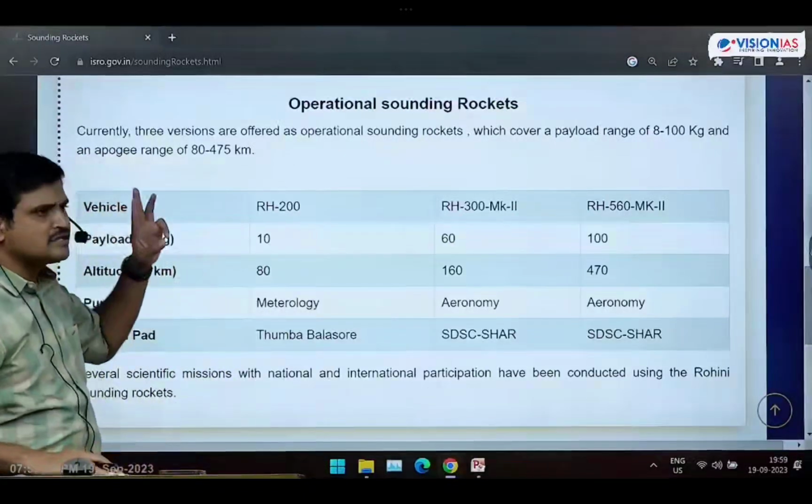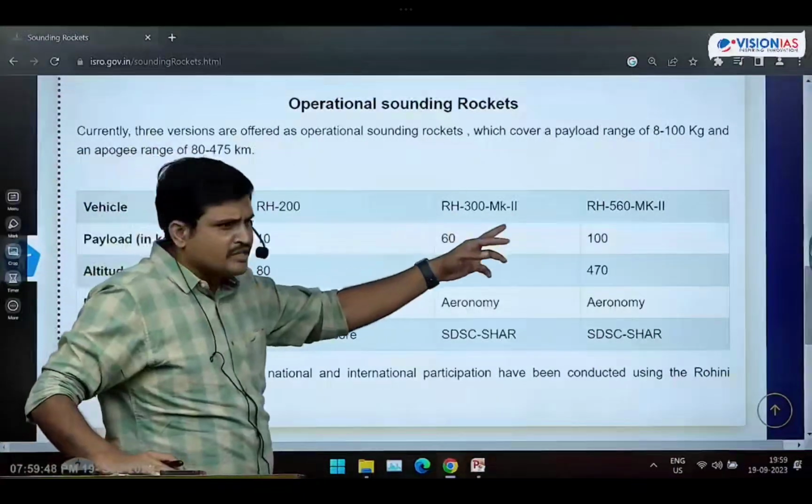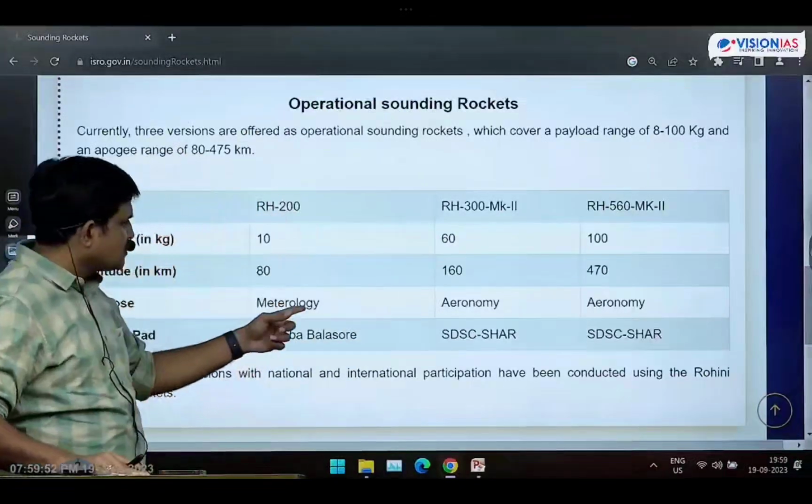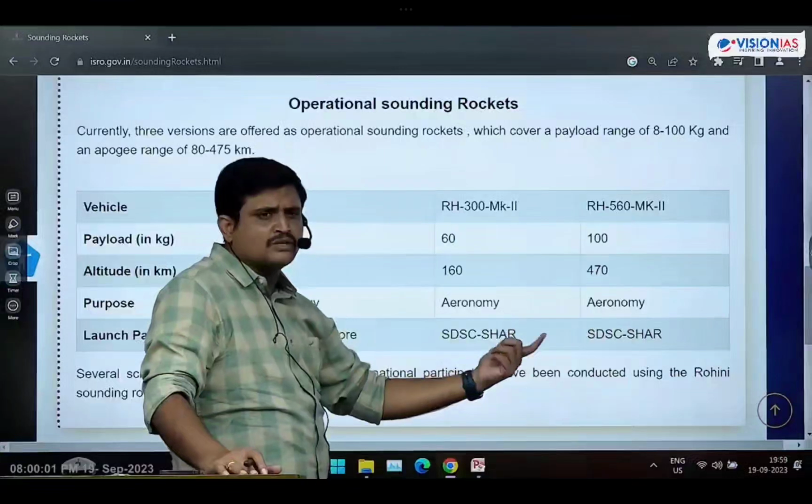Currently there are 3 operational sounding rockets, students. One is RH 200, that means Rohini 200. 200 means the diameter of the rocket. And RH 300 MK2, RH 560 MK2. RH 200 is used for meteorological studies, and RH 300 is used for aeronomy studies. RH 560 is used for aeronomy studies. Aeronomy means upper atmospheric studies.